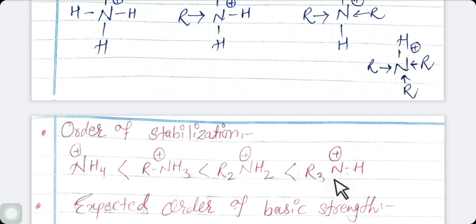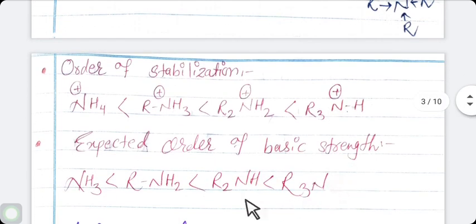Actually, what is the expected order of basic strength? It is NH3 lower than RNH2, lower than R2NH, lower than R3N. The expected order of basic strength on the basis of plus I effect differs from the observed order. Our observation is different and our expected order is different.